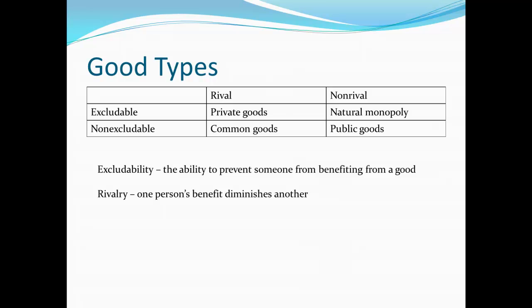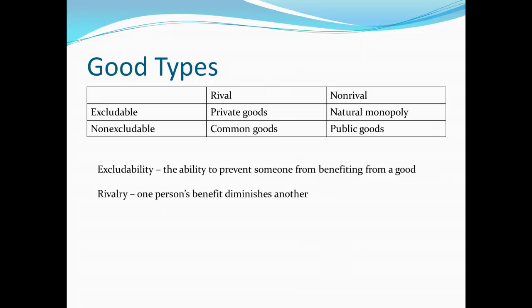Now there are some goods that are non-excludable. For example, things like off-the-air radio or television waves. Then anybody with the right receiver can tune in and get that signal. So that we would call non-excludable, in that it's not possible to prevent someone from benefiting from that good.